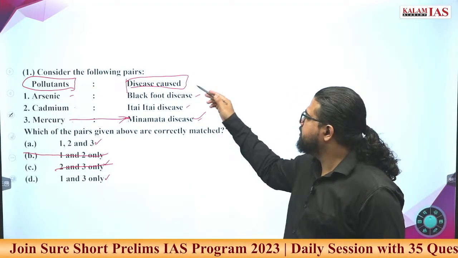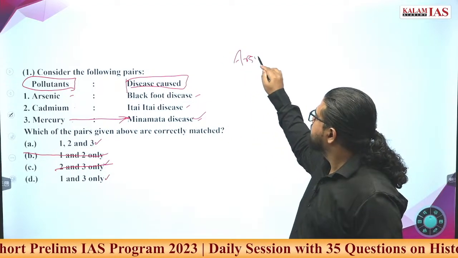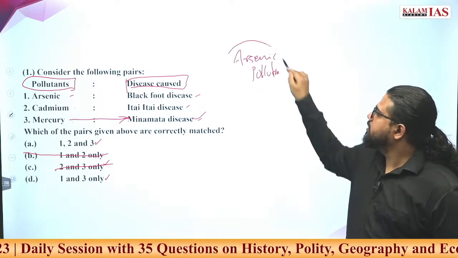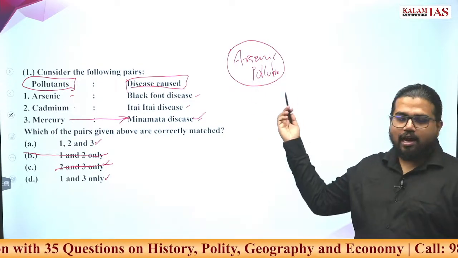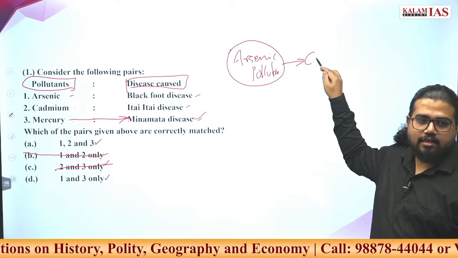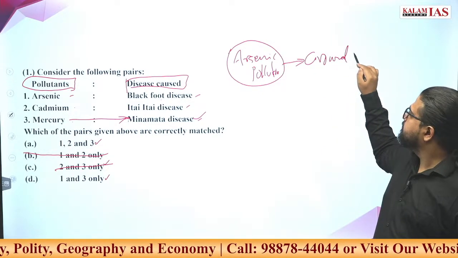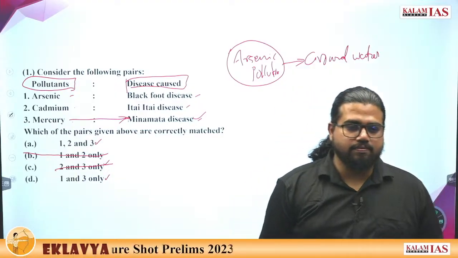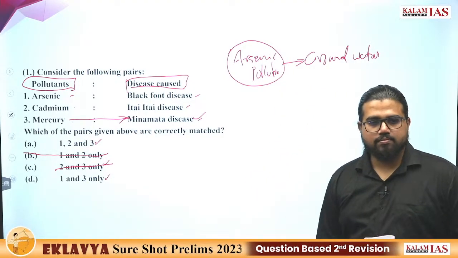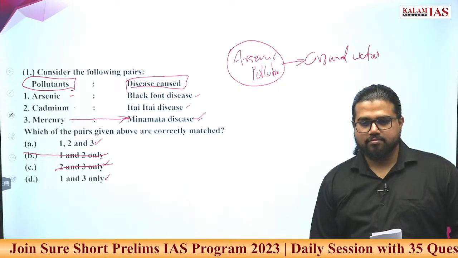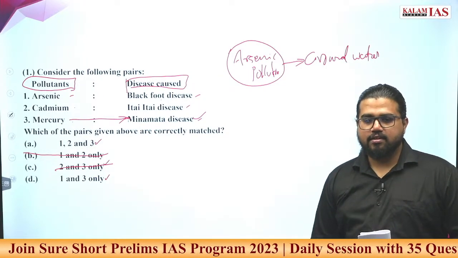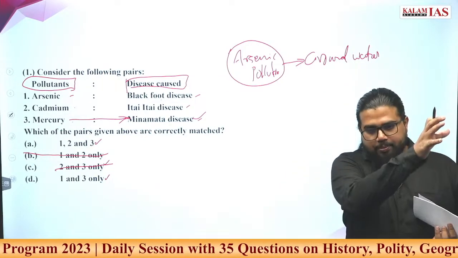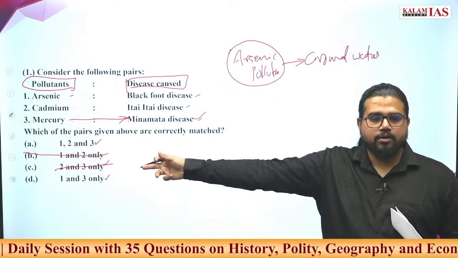Where do you find this arsenic pollution? Recently there have been reports of arsenic pollution in groundwater. Which part of India is affected by this? The Gangetic Plains is the most affected region, from Uttar Pradesh to West Bengal.